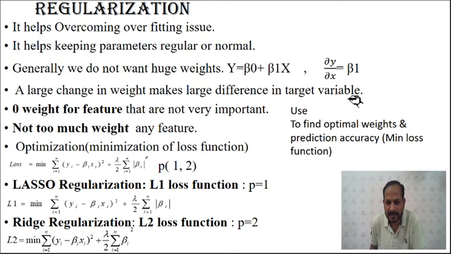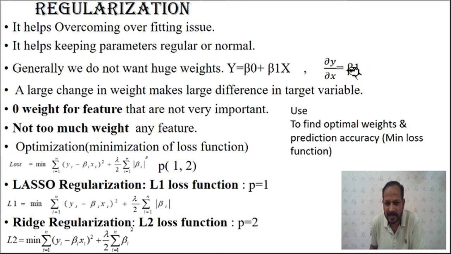So by taking the derivative, what it suggests is that a large change in the weight makes a large difference in the target variable. If the beta 1 value is moved to a very large value, then definitely the numerator should be very high corresponding to the change in the x, or the input. So when beta 1, that parameter, increases very large, there is a large change in the output corresponding to a small change in the input.